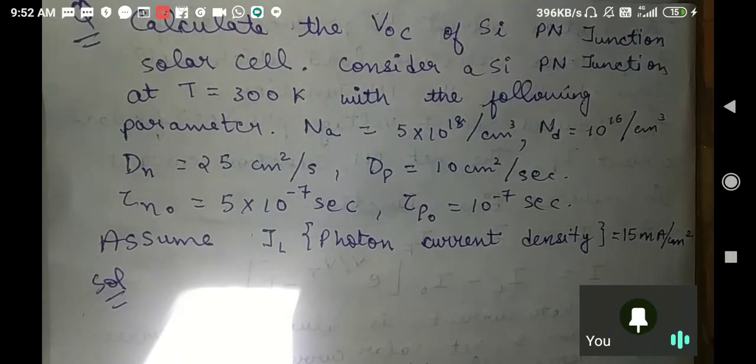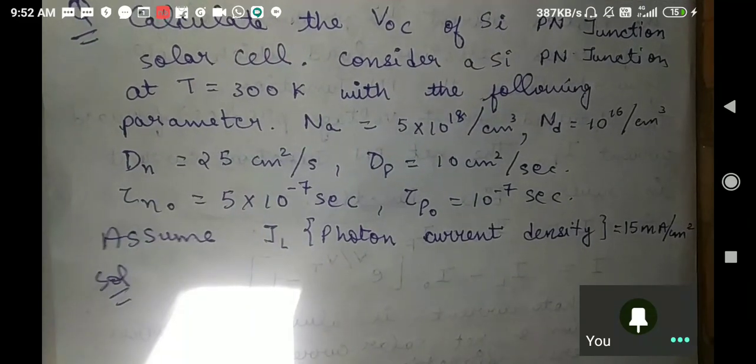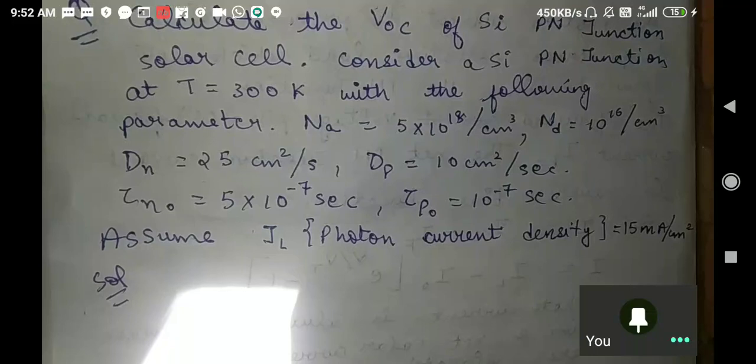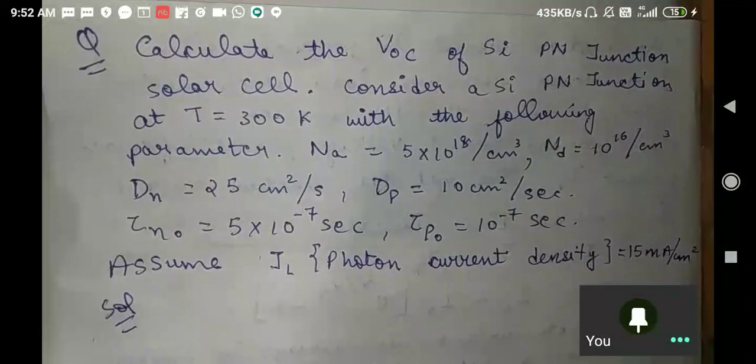Can anybody tell me how you are approaching the question? What basics are you applying?